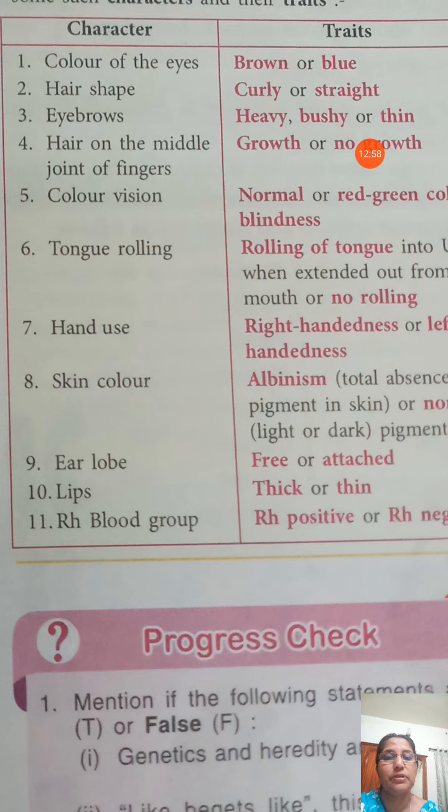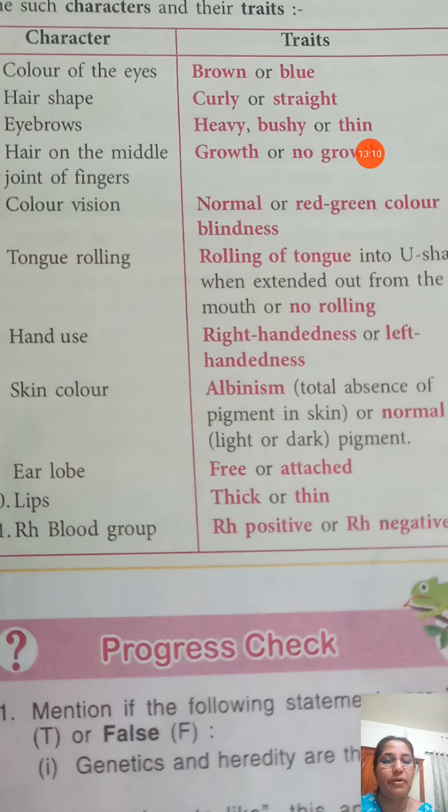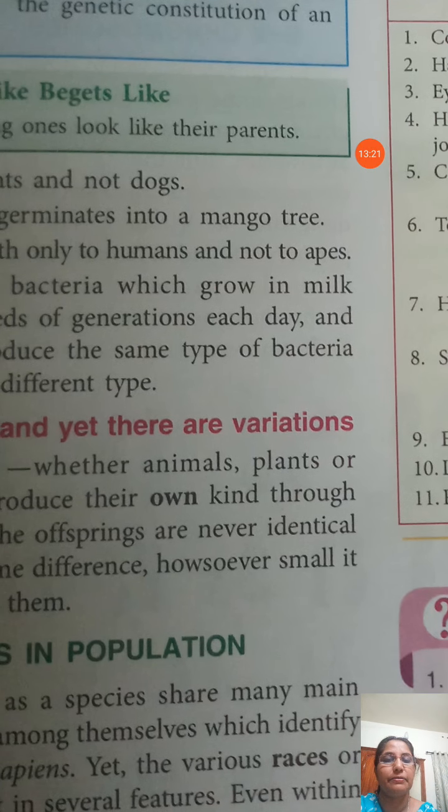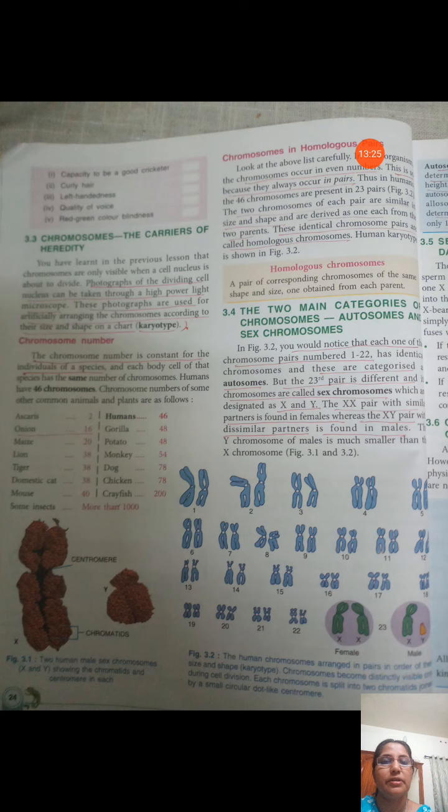All have lips, that is the character, but thick or thin lips are the traits, alternative forms of the same character. Then Rh blood group. Some have the Rh factor, that is Rh positive. If the Rh factor is not present, that is Rh negative. Those are the examples of traits.